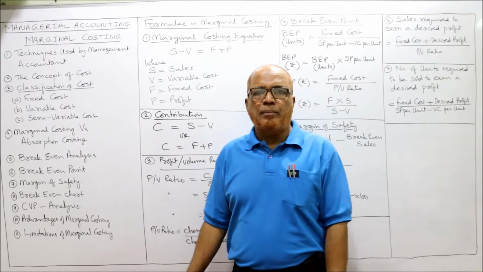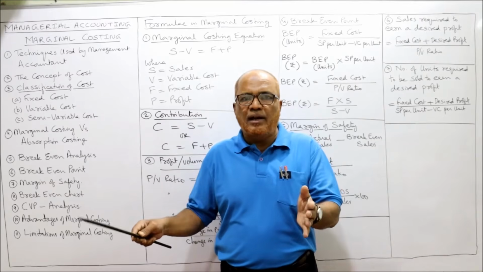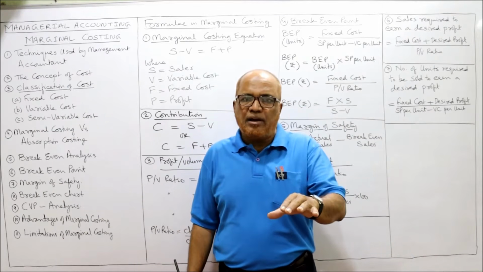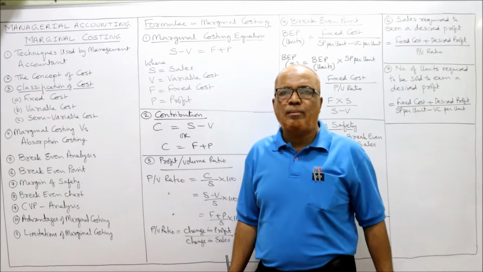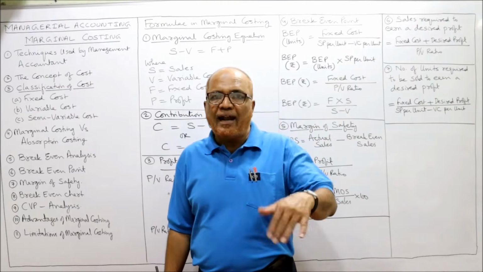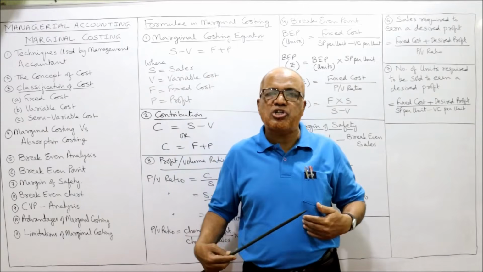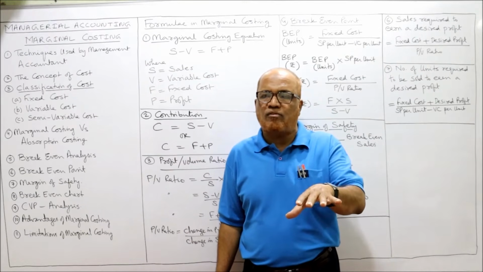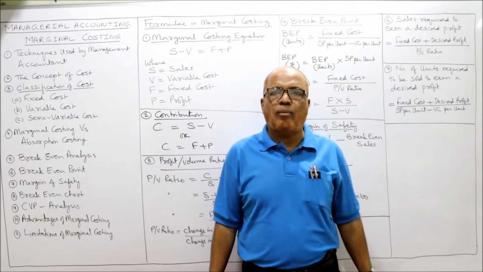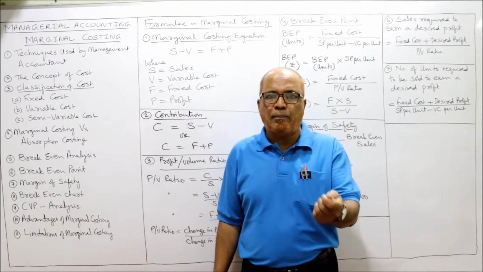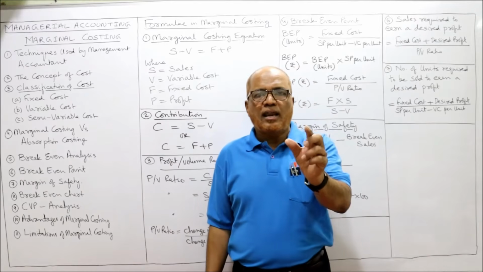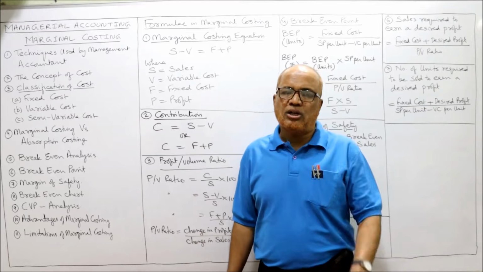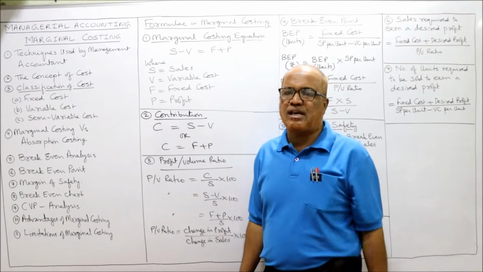Example, rent of the premises. Suppose we have taken a building or premises on rent. So there is an agreement, monthly we will pay so and so amount as rent. The landlord will not see how much production we have made. Whether we are producing more goods or fewer goods, the landlord is not at all bothered. He wants only rent monthly. So the rent is the best example of fixed cost. The total fixed cost will remain the same.